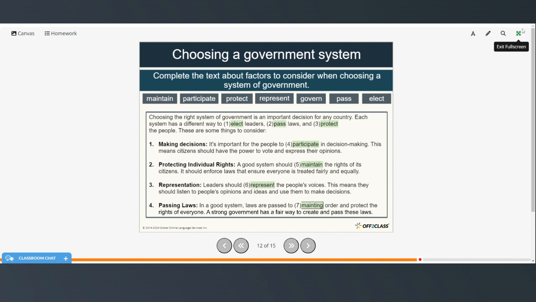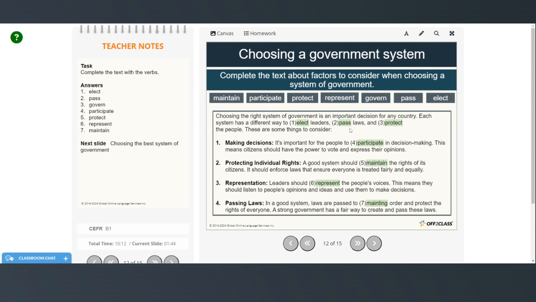So let's check number 6. I think number 6 is okay. So we have elect, passed. Oh, this one is govern. Participate, and this is protect. Represent and maintain.